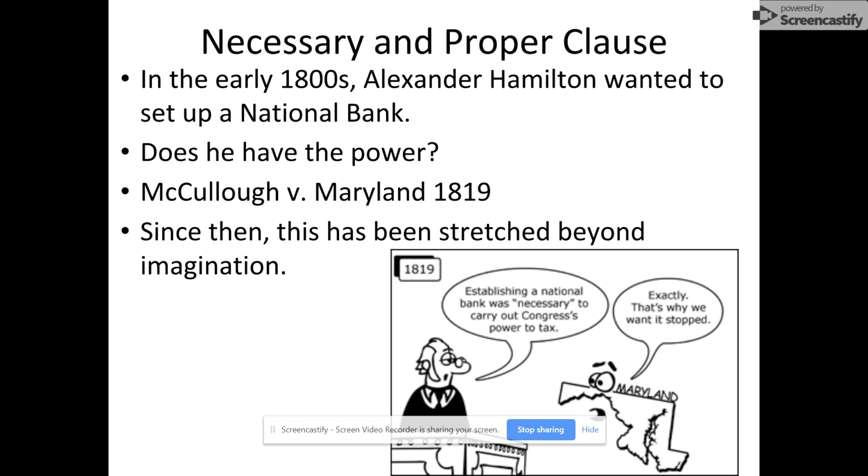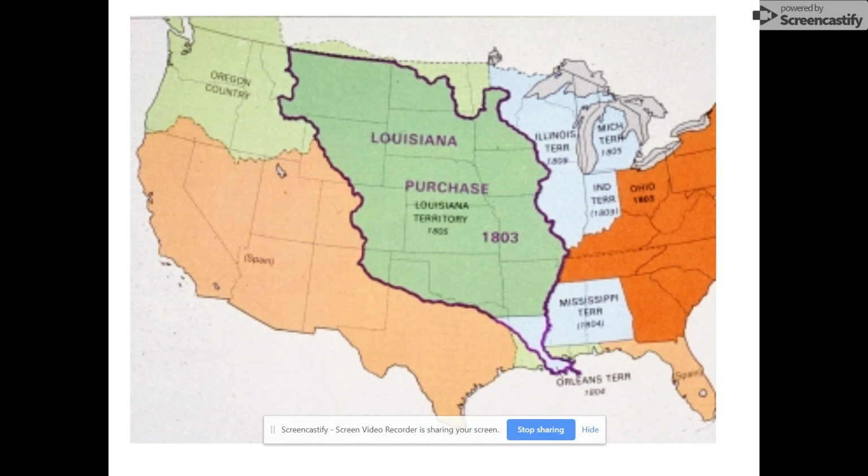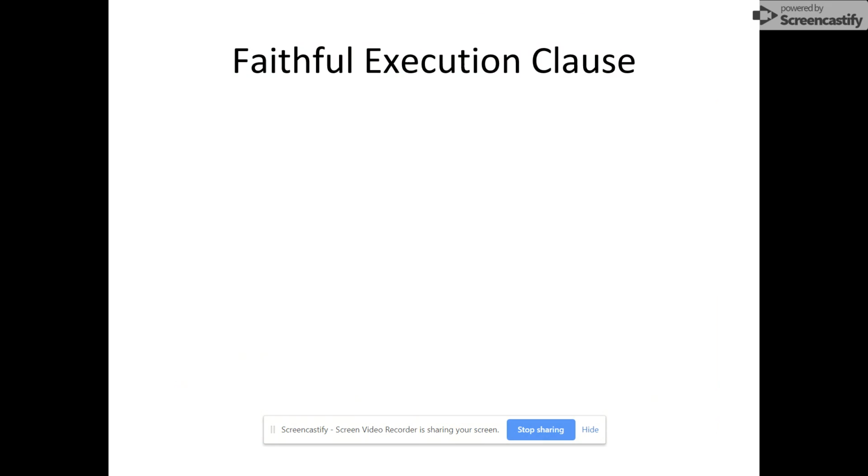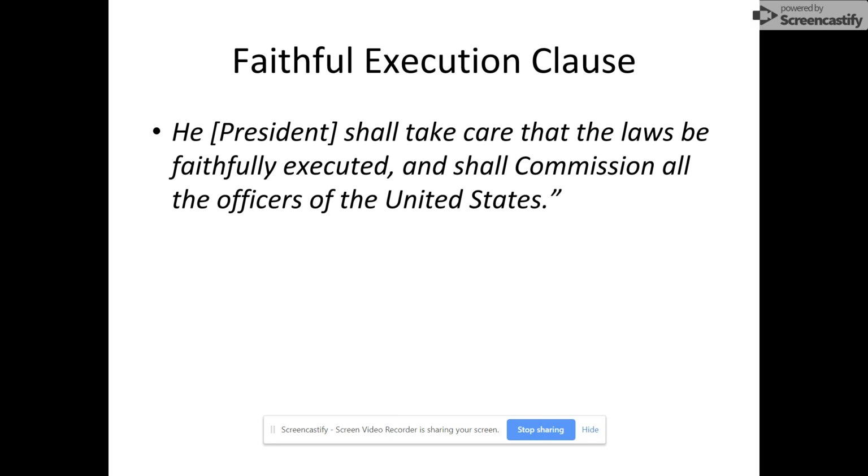Okay. And so it's been stretched since then. Another big one was the Louisiana Purchase. The United States government used the Elastic Clause to purchase Louisiana. All right, so the faithful execution clause is another big one.